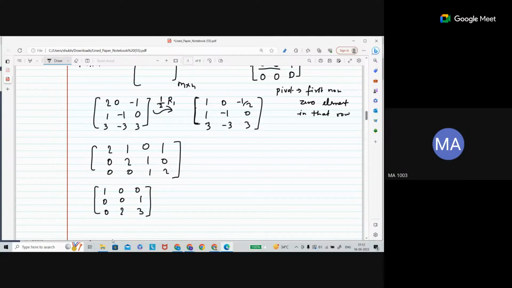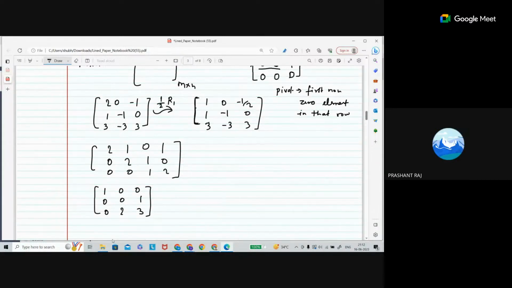Here this one is fine, and the next row is fine here. But now in the third row, here should be 0. All three entries should be 0.